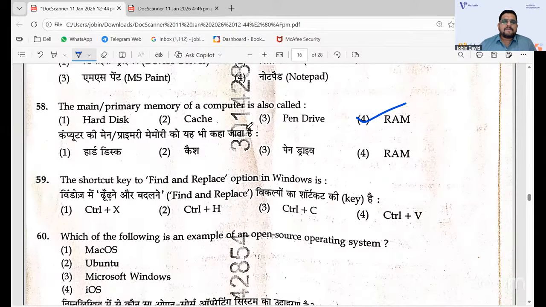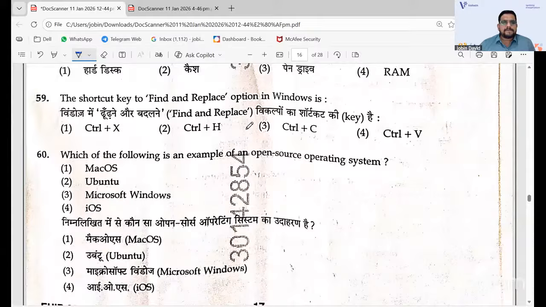The primary memory of a computer is RAM, random access memory. Shortcut key to find and replace: it is not Control X cut, Control C copy, Control V paste. So the only option that you have is Control H. So find and replace is Control H.